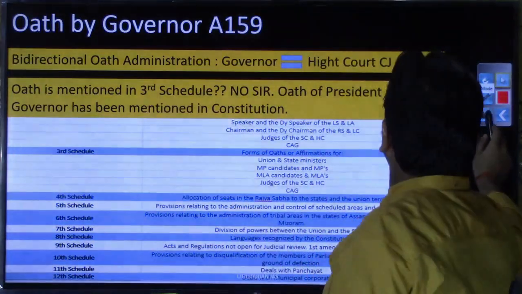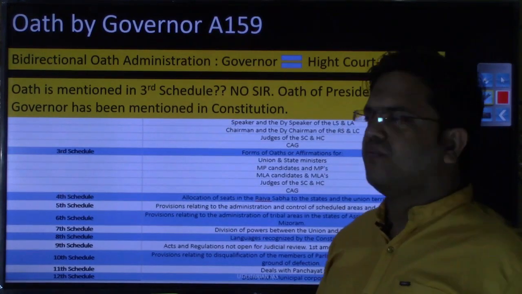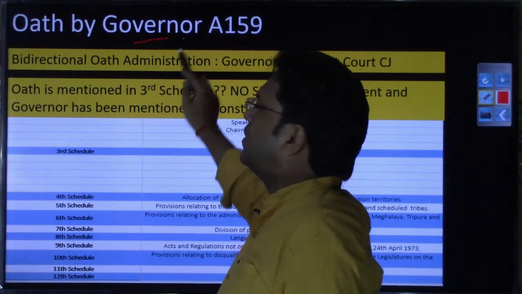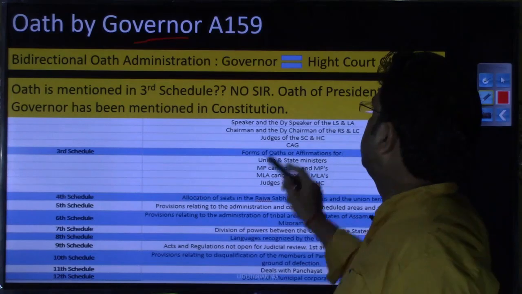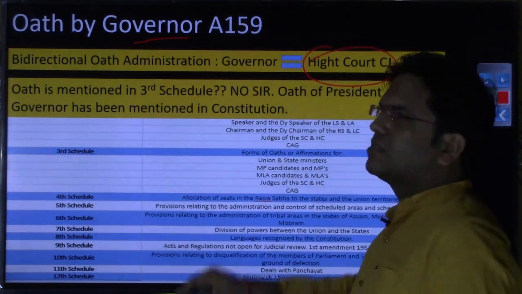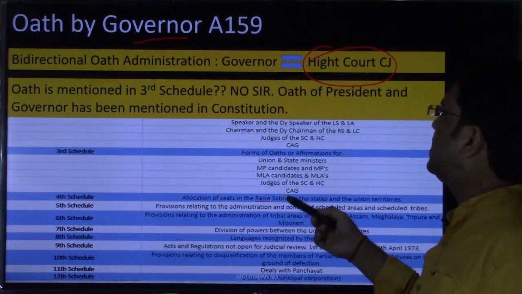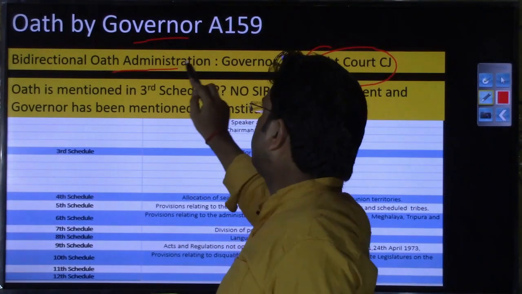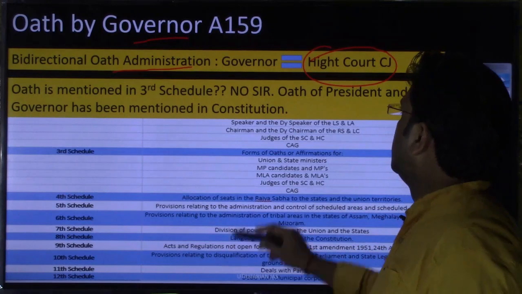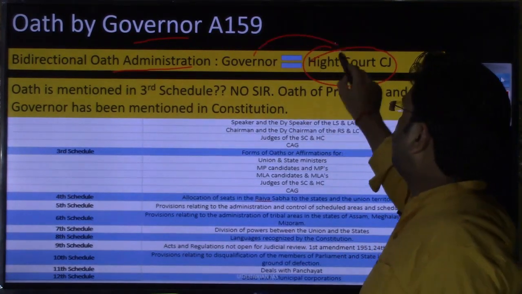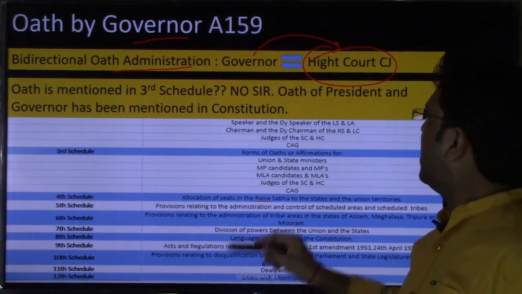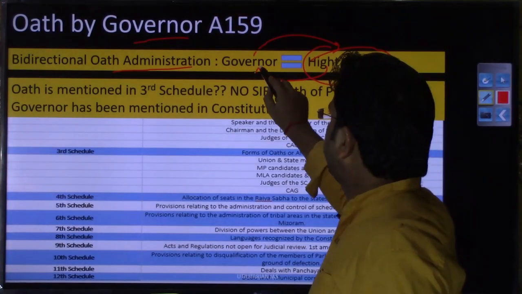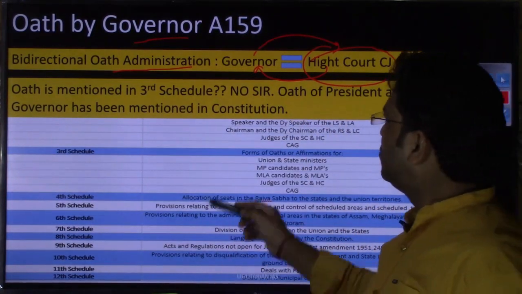Now what about the oath of the governor? The oath of the governor is administered by the High Court Chief Justice of that particular state. And this is a bidirectional oath administration. What is this bidirectional oath administration? The governor will administer the oath to the High Court Chief Justice, and the High Court Chief Justice will administer the oath to the governor.